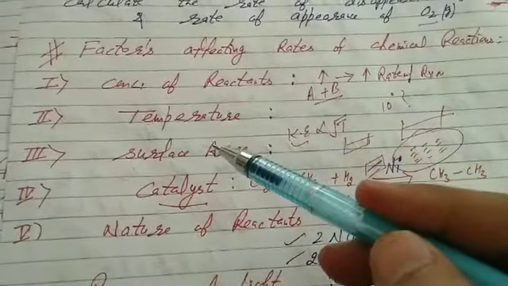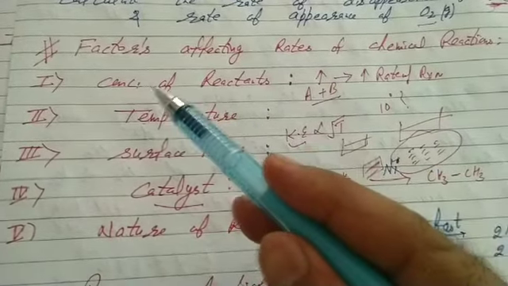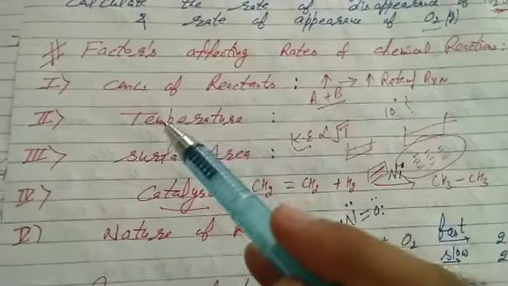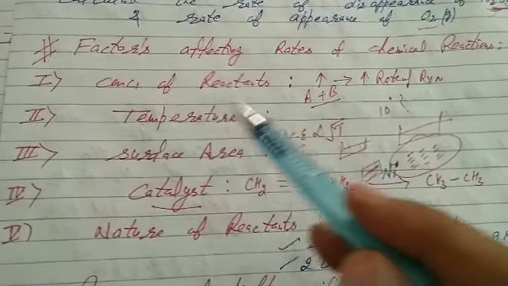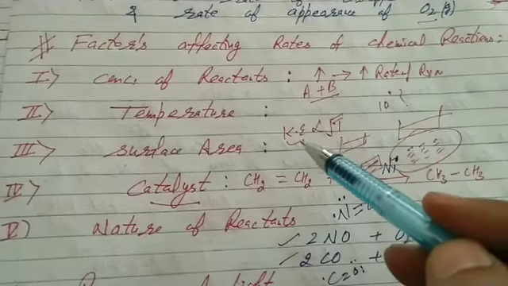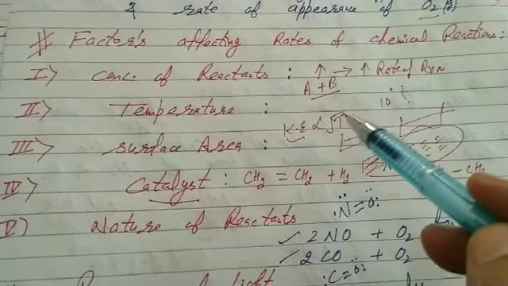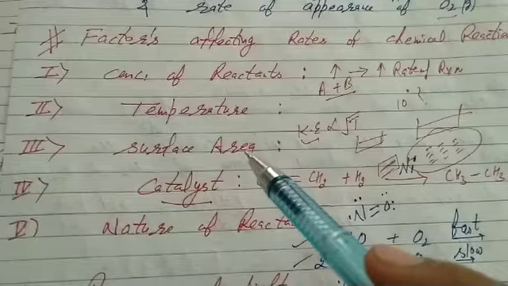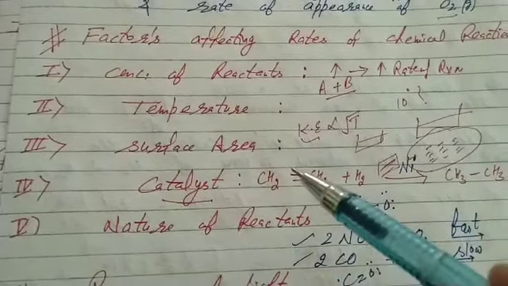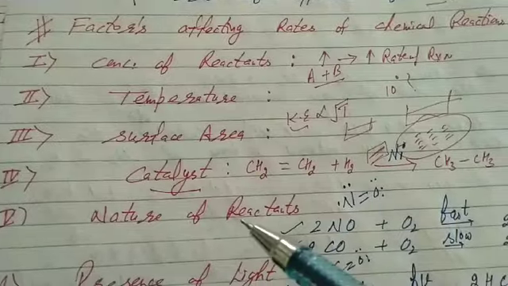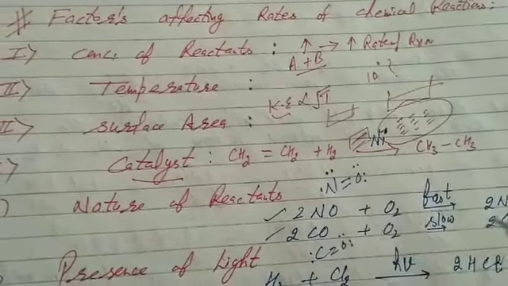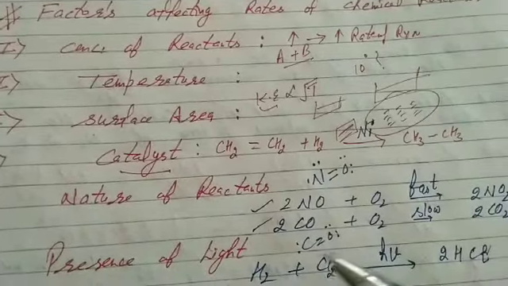First, second, third are common. First factor was concentration of reactant: more concentration of reactant, more rate of reaction. Second factor was temperature: more temperature, more rate of reaction, because kinetic energy is directly proportional to the square root of absolute temperature. Surface area, more rate of reaction. Catalyst, a substance which speeds up the chemical reaction. Nature of reactants: please mention this example. The rate of reaction also depends upon the nature of reactants. Last one was presence of light.